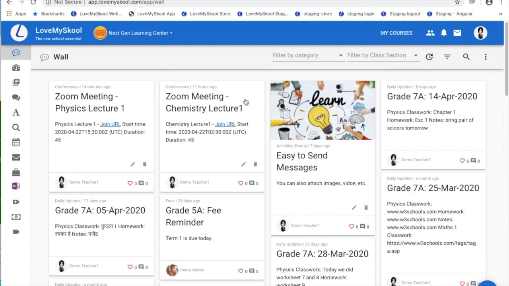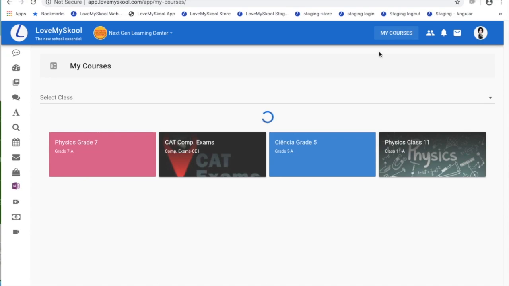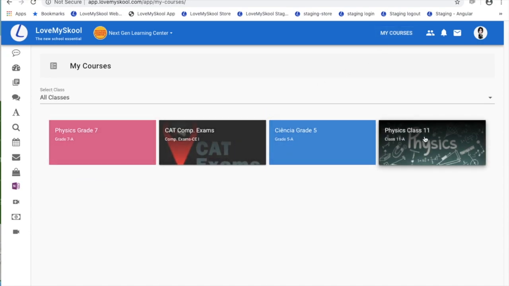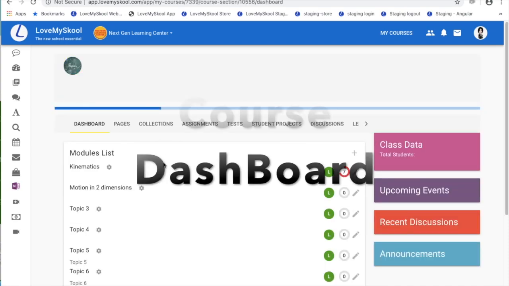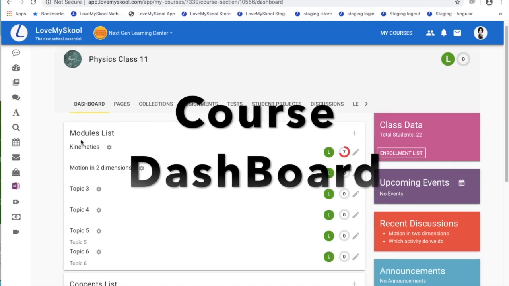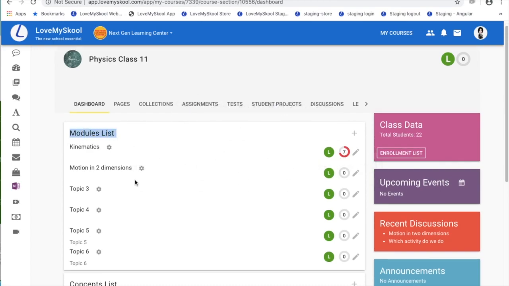So that's attendance. Moving on, I can see the courses that I am teaching by just clicking on My Courses. Here I'll get a list of all the courses that this teacher is teaching, and I can click on any course to get to the dashboard of that course. On the dashboard of the course, you will be able to see a list of modules.